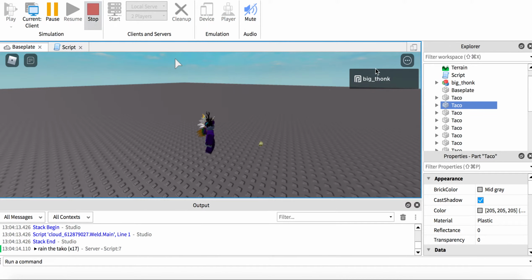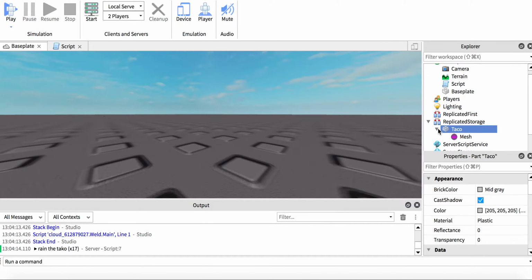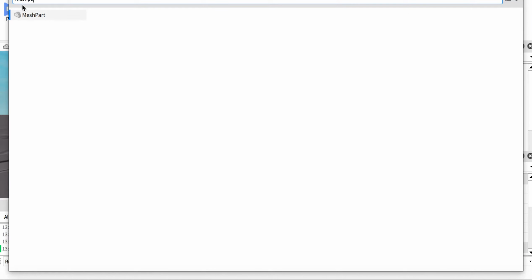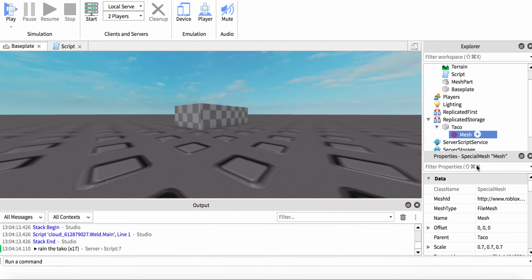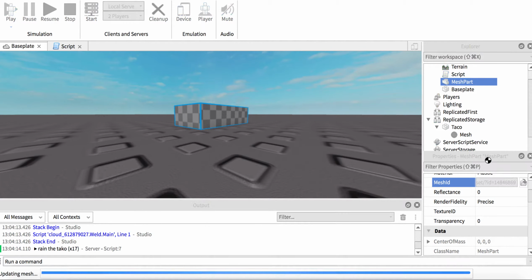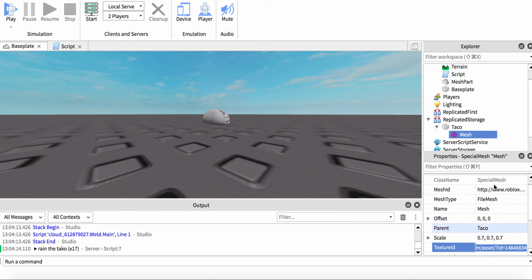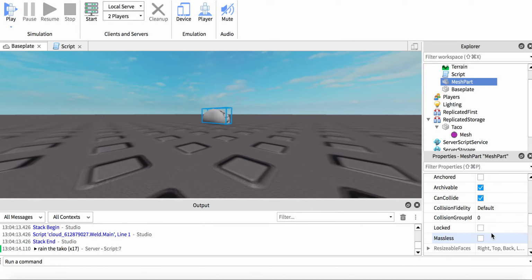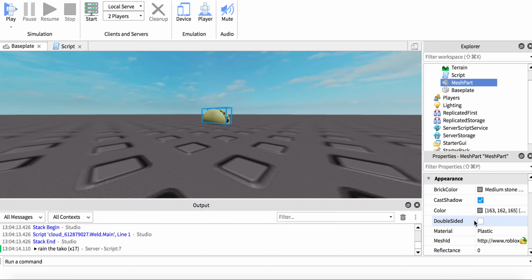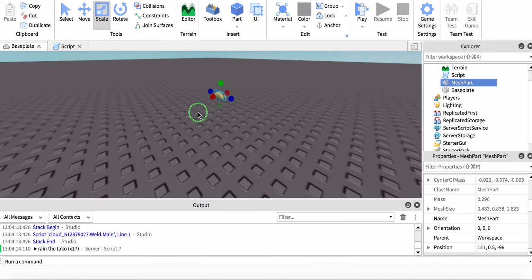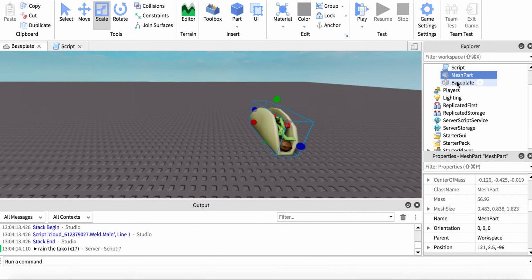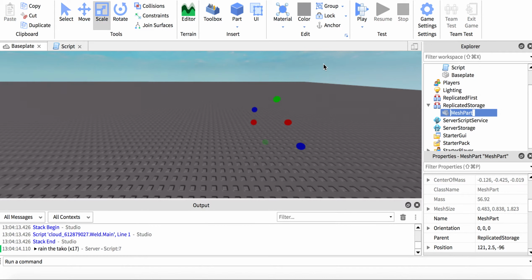So we need to make bigger the taco. What I want to do is make taco mesh part because it allows for accurate hitbox. So you put the mesh ID for the taco, put the texture for the taco. And now you resize taco. So I make taco big taco. And maybe we make taco fall faster and rename taco.